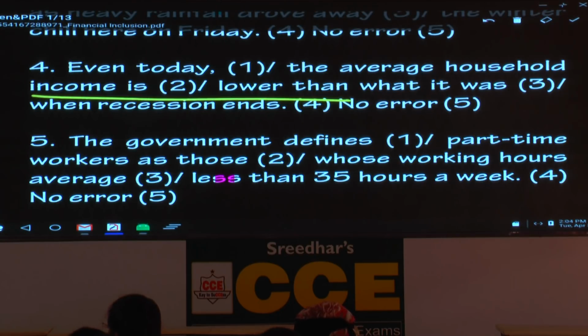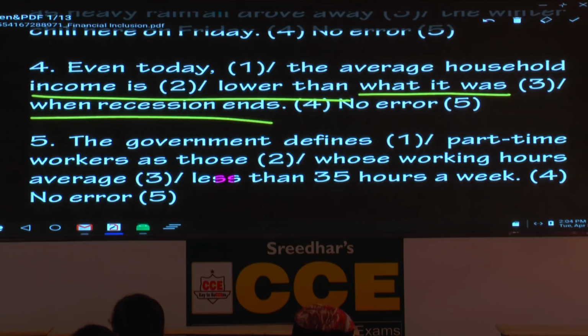Now here the second clause, please underline what it was. What it was, present or past? Now the context is past, the second clause is about past. Then will you say when recession ends, or will you say when recession ended? So where is the error? Fourth part, ends is not correct, please change it to ended.